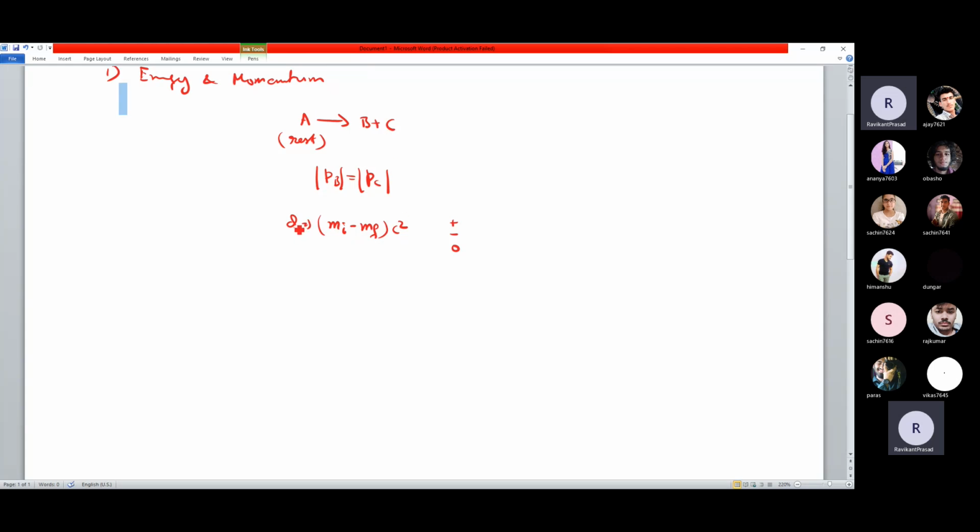अगर Q value आपकी negative आ रही है, तो it means B और C को produce करने के लिए we need to supply certain energy to A, or we need to take A to an excited state. Then only you can have the decay process. Or if it is decaying spontaneously, it means the Q has to be released, meaning energy will be released. So this is what we know about Q. How the value of Q gives rise to spontaneity is something we have already discussed, that is endoergic and exoergic reactions.